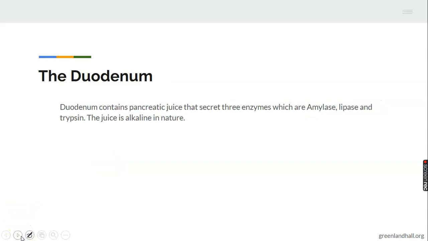So the next chamber is the duodenum. Once you leave your stomach, you are coming to the duodenum. The duodenum contains a juice called pancreatic juice. That juice secretes three enzymes, which are amylase, lipase, and trypsin. Amylase is an enzyme that acts on carbohydrates. Lipase acts on fat and oil, while trypsin acts on protein. You can see that at various chambers, there are enzymes that act on each food.